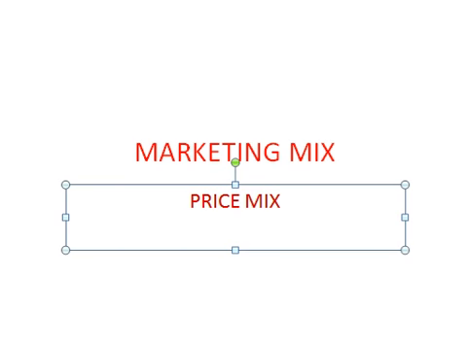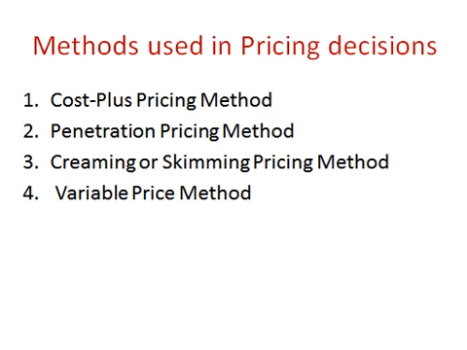Now, price. There are different ways of fixing a price, because fixing a price matters a lot for a firm. There are four ways. First is cost plus pricing method. Second is penetration pricing method. Third is skimming pricing method. Fourth is variable pricing method. Today we will discuss the cost plus pricing method.